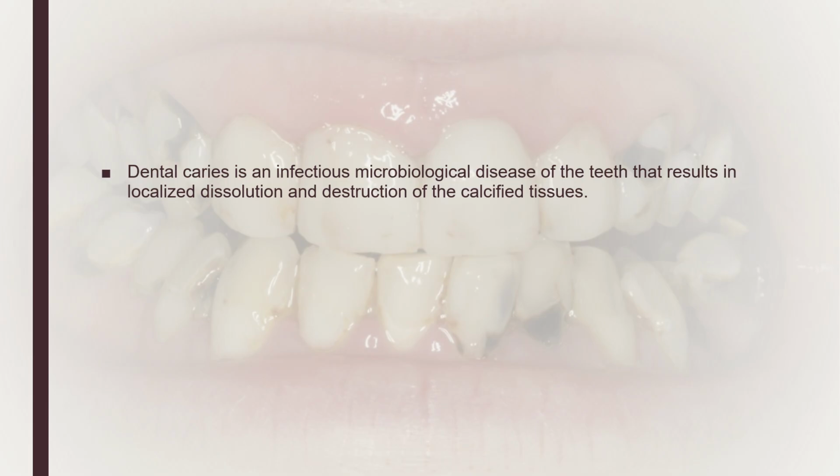So this is the definition of dental caries given in the student. What does it mean? Dental caries is an infectious microbial disease of the teeth, in which the microorganisms are responsible for causing this disease, that results in localized dissolution and destruction of the calcified tissue, that is enamel and dentine. So this is the definition. There are various definitions which are given. This is the one which is written in the student.